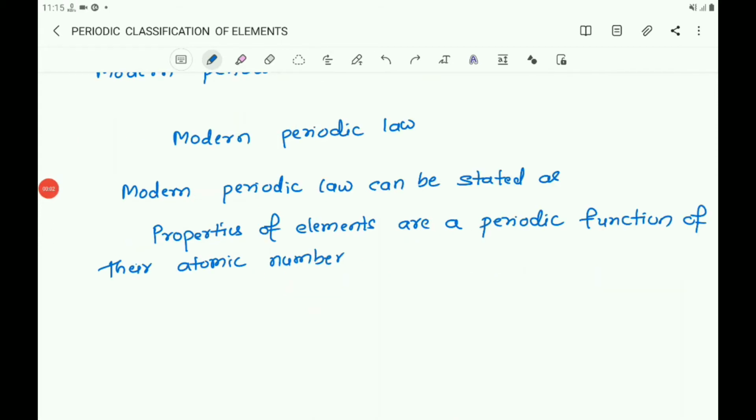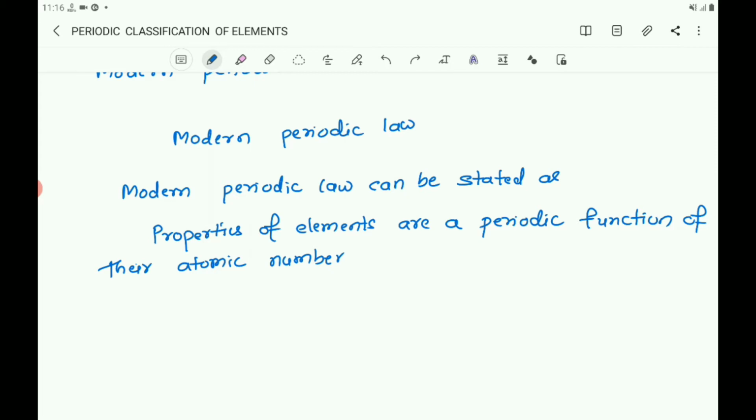The statement, properties of elements are a periodic function of their atomic numbers, means that if elements are arranged in increasing order of their atomic numbers, then after a fixed interval, properties of elements start repeating.